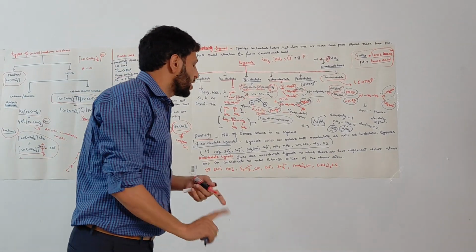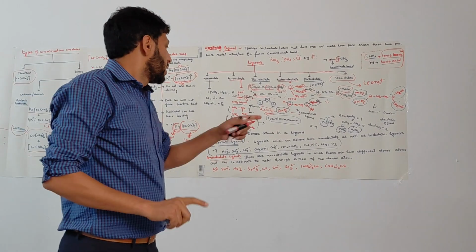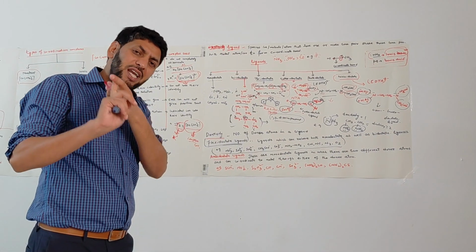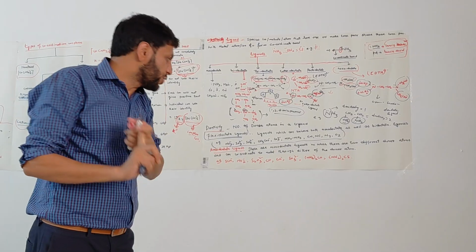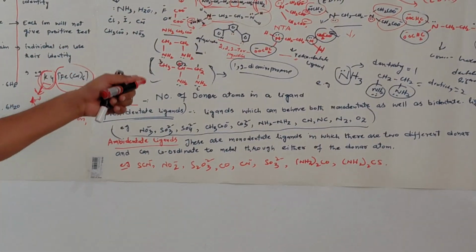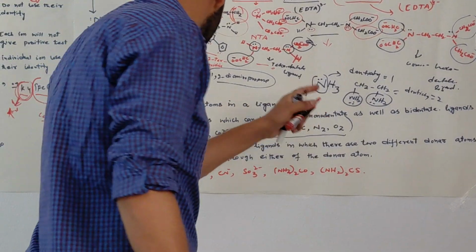Flexidentate ligands act as both monodentate as well as bidentate ligands. These are the ligands which act as both monodentate as well as bidentate ligands. Those ligands are called flexidentate ligands.